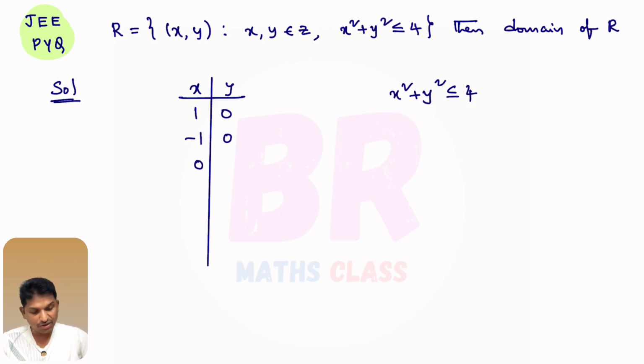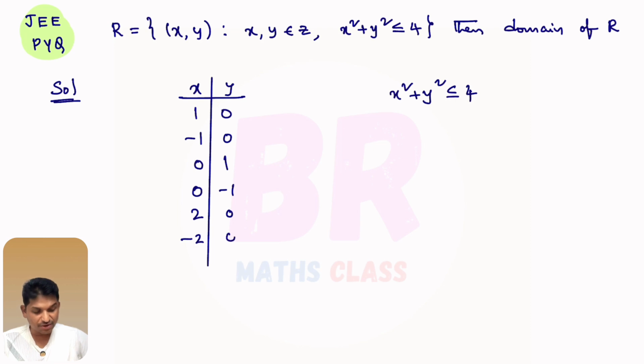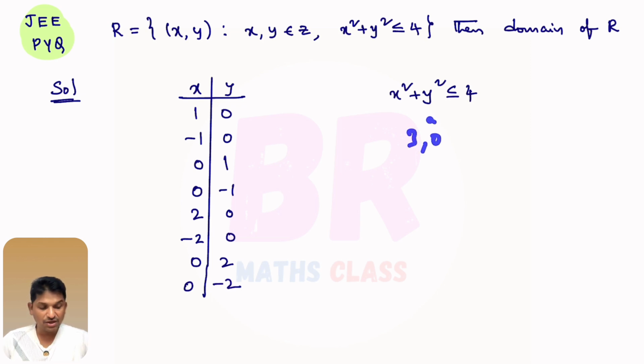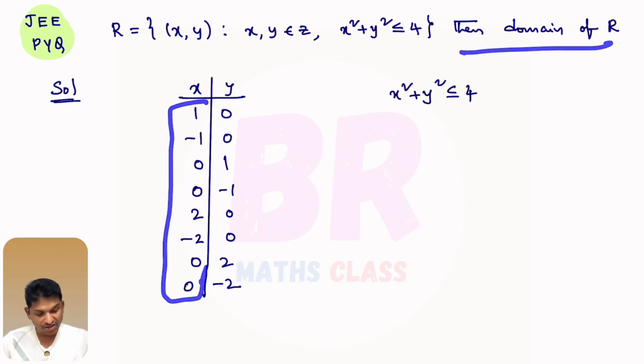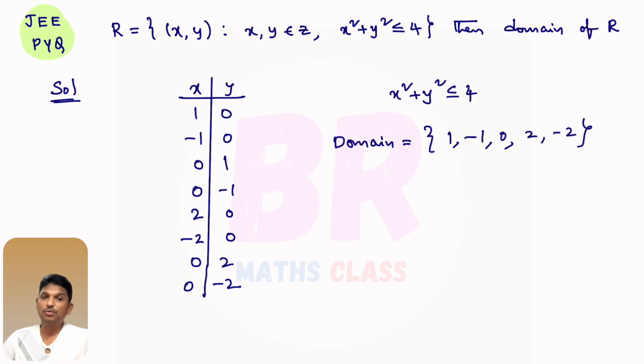Next, 0 comma 1 you check. Yes, 0 comma 1, 0 comma minus 1 satisfies. 2 comma 0, 2 square is 4, 4 plus 0 less than or equal to 4 is there, so it is okay. So 2 comma 0, if 2 comma 0 satisfies, minus 2 comma 0 also satisfies, right? 0 comma 2, yes, 0 comma 2, 0 comma minus 2 also satisfies. If you check 3 comma 0, it won't satisfy this inequality, right? So what they are asking, domain of the relation. Domain of the relation means here domain of R they are asking, that means first values, right? Domain of this relation is 1, minus 1, 0, 2, minus 2. This is domain of the given relation.